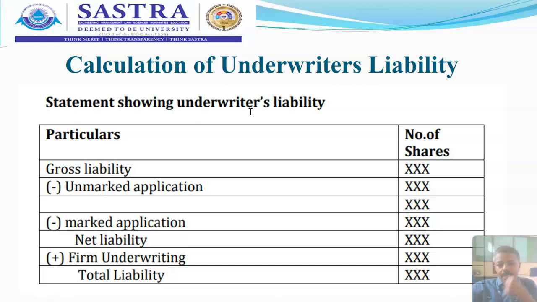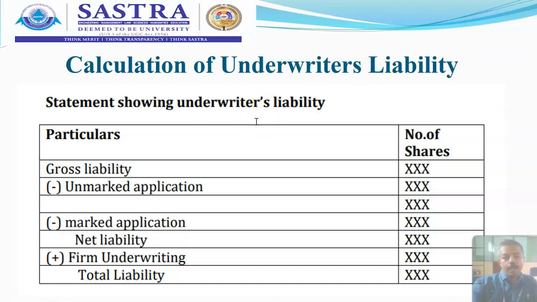So in that case, they will divide the total number of unmarked applications in the agreed ratio of the underwriting companies. Then the special drive taken by the underwriting company to issue the applications to the public may be ignored. That's why marked and unmarked applications carry a special impact.